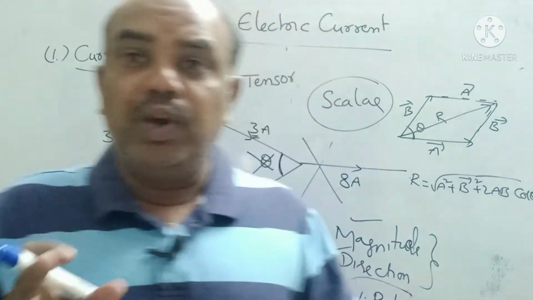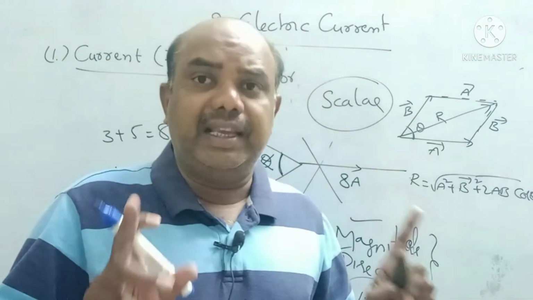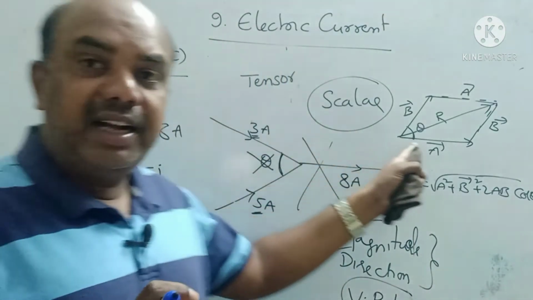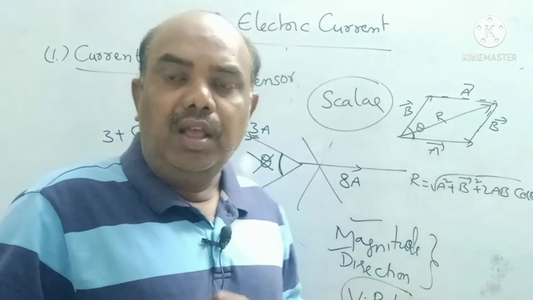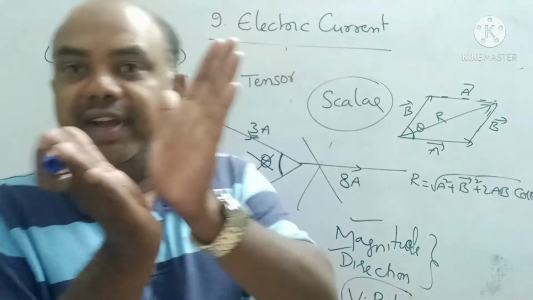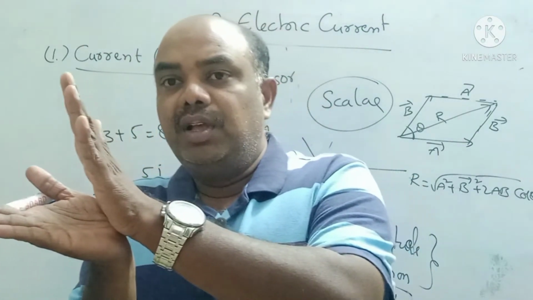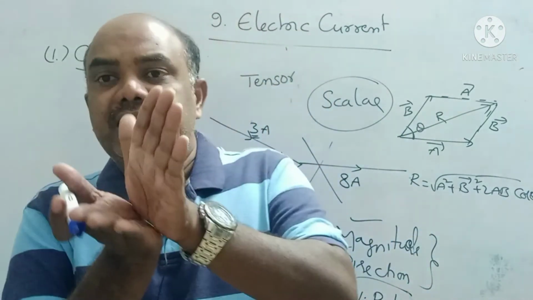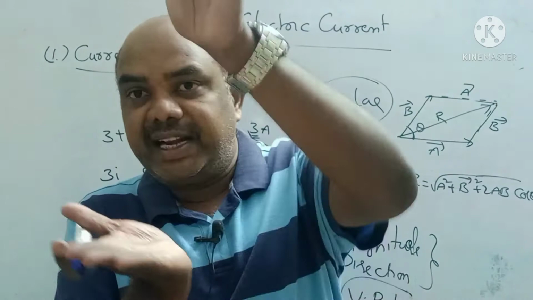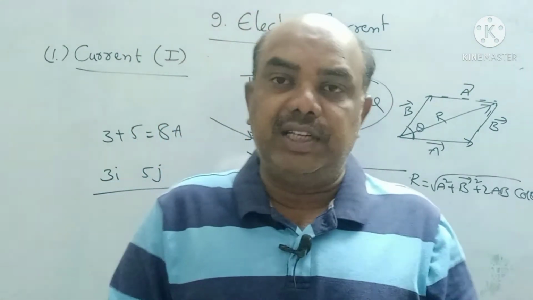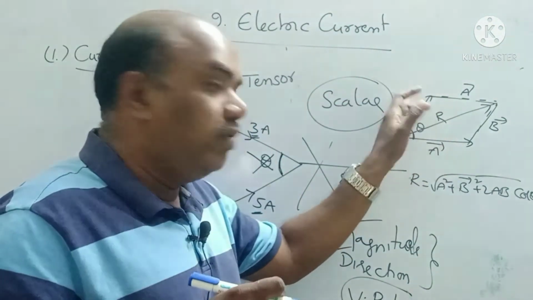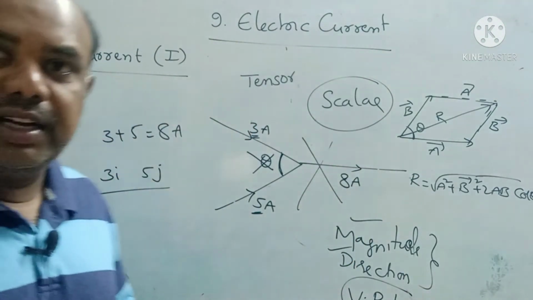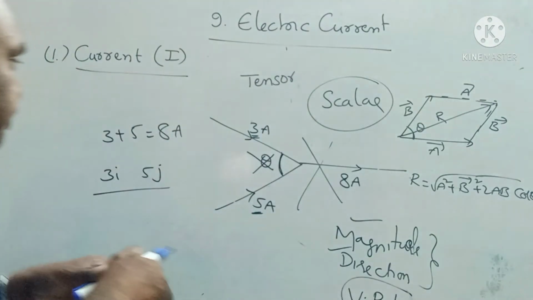Why? Because current does not obey the parallelogram law. Hence current is a scalar quantity. We can call it a tensor quantity also, because current does not obey the vector parallelogram law. What is the vector parallelogram law? If two vectors are the sides of a parallelogram, then the resultant is the diagonal of this parallelogram. That resultant is equal to the square root of a squared plus b squared plus 2ab cos theta, where theta is the angle between the two vectors. This law is not obeyed by current, hence current is a scalar quantity. Understand, children? Next.